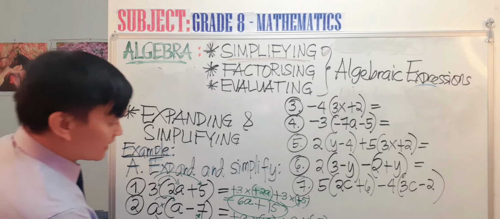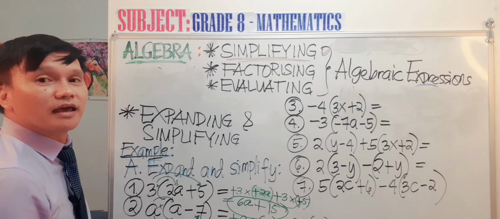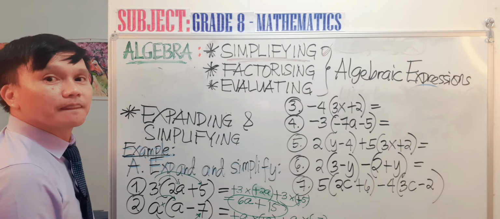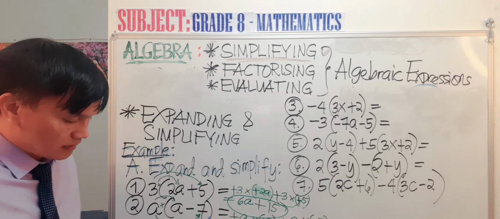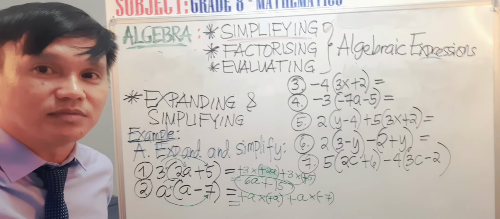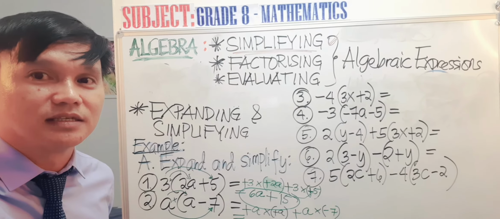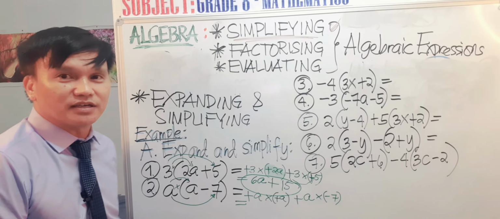Then the next one, can we still see it there? It looks like we cannot see it, so let me just go down a little bit. Okay, now you can see.